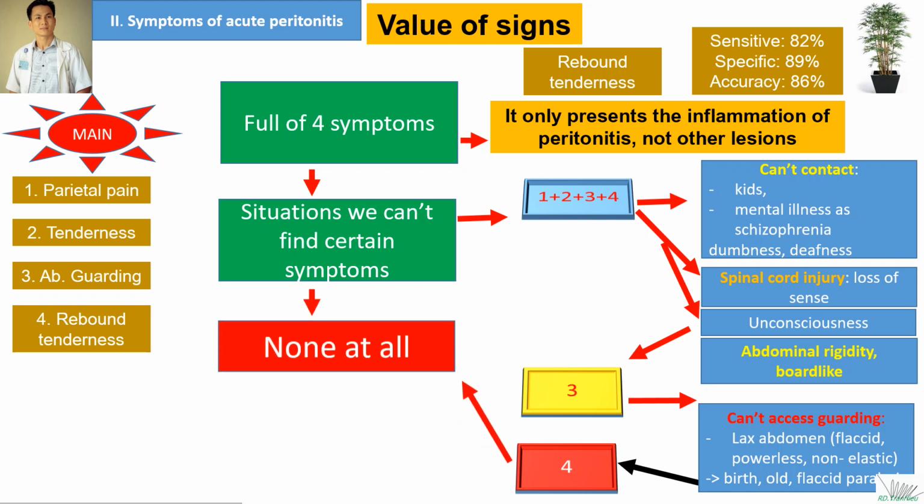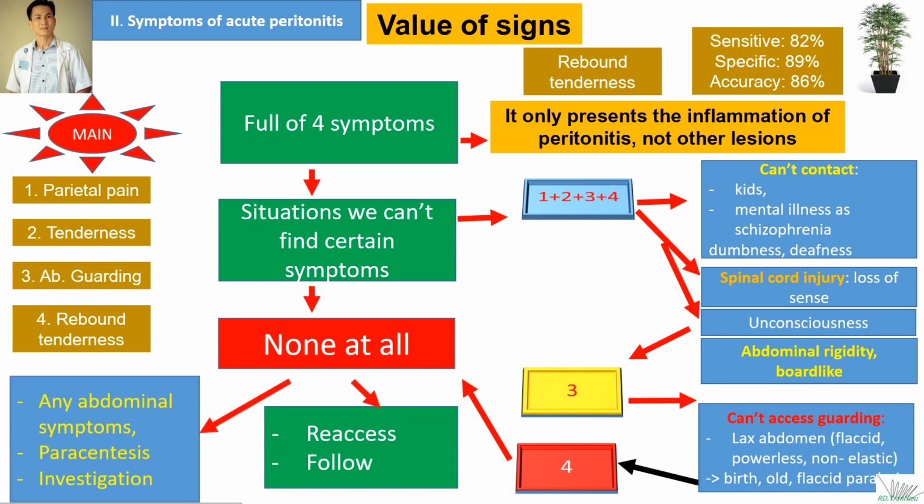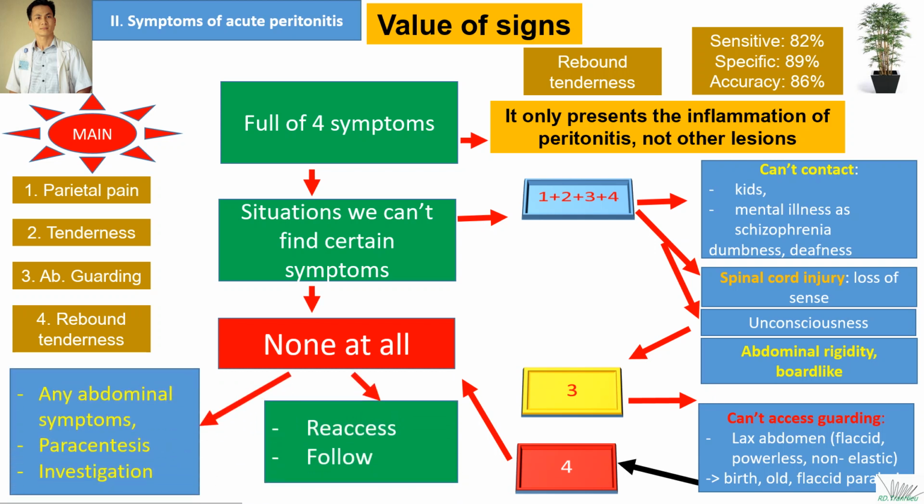Finally, when there are no symptoms, I would say they have no value for the diagnosis, but we can rely on paracentesis and investigation to diagnose. And of course, we have to reassess and follow the patient from time to time. See it? Have you seen the usefulness of learning IELTS? Yes? Okay.